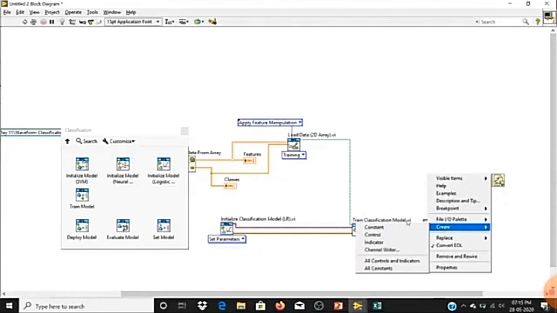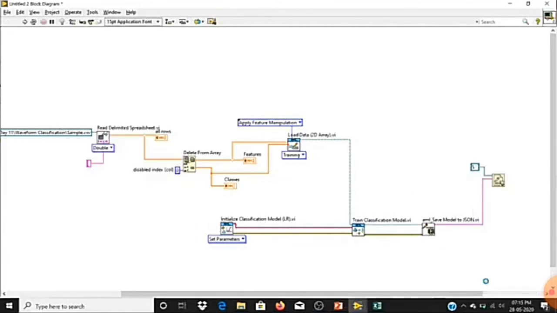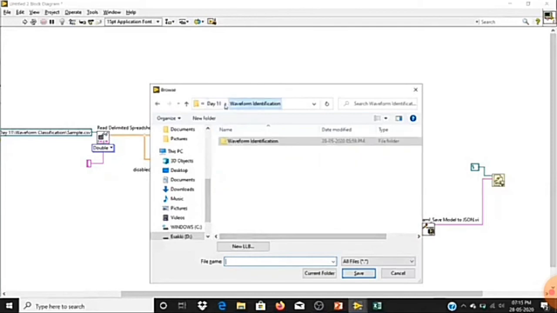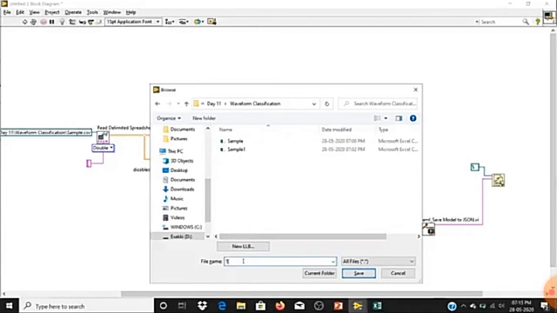I'm going to create a new file, so I'll choose browse for path, classification. Here I'll give the name trained sample.json. As we are saving a JSON file, we must give the JSON extension.